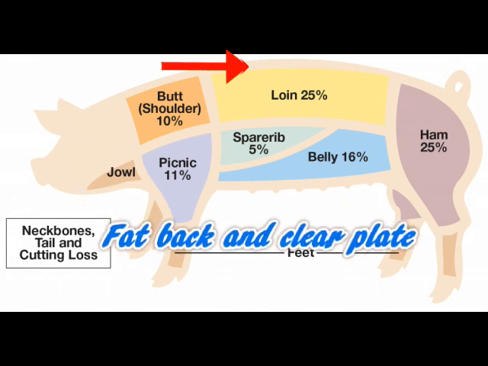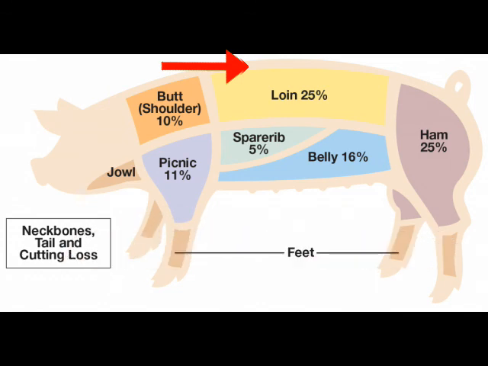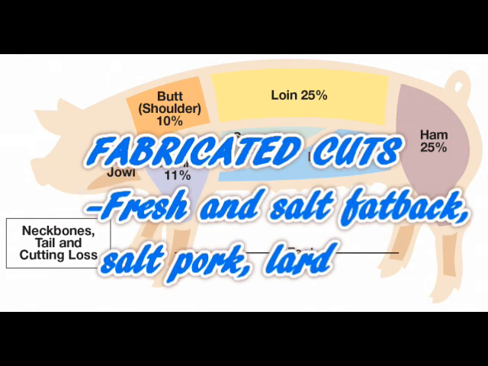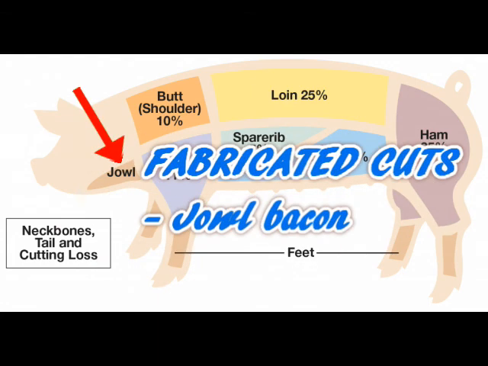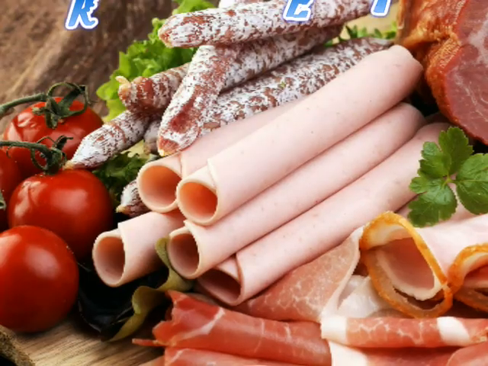We also have the fat back and clear plate under primal cuts with fabricated cuts of fresh and salt fat back, salt pork, and lard. We also have the jowl under primal cuts with fabricated cuts of jowl bacon, and we also have the feet under primal cut.